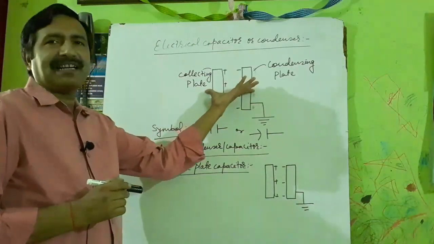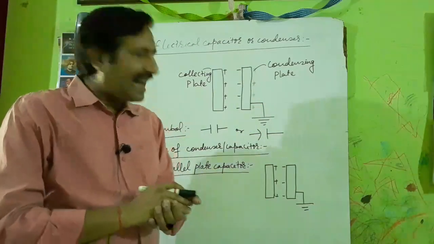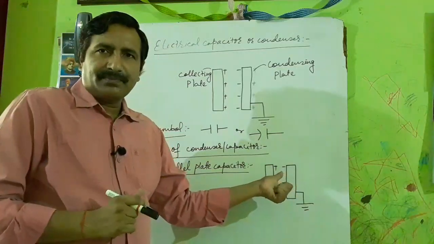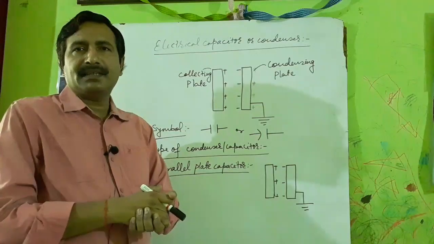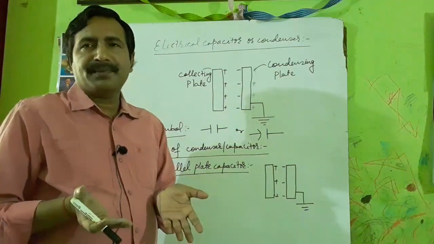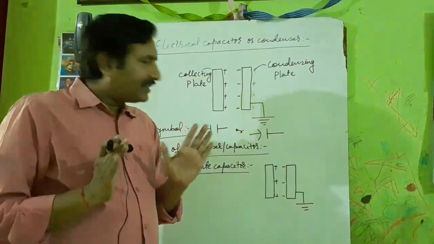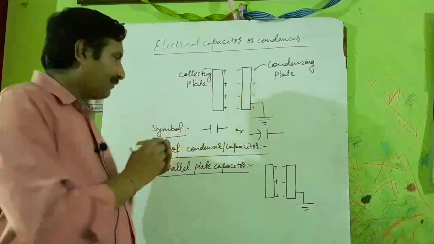Means this is also a parallel plate capacitor. In a parallel plate capacitor, you must remember that these two plates are identical. These can be rectangular, square, or circular. Whatever the shape, they should be identical. So this is called a parallel plate capacitor.